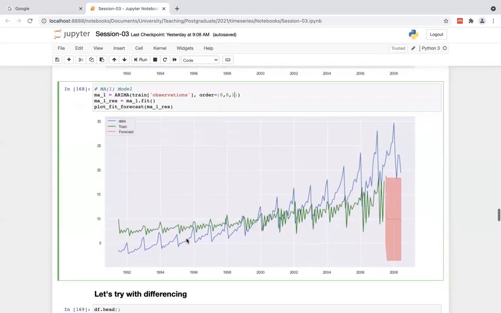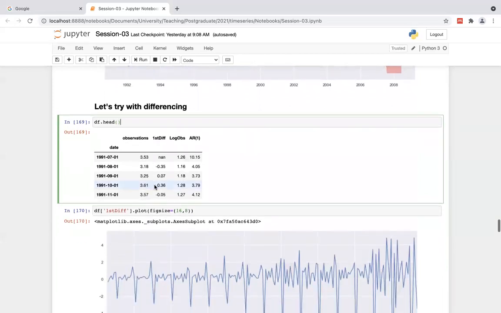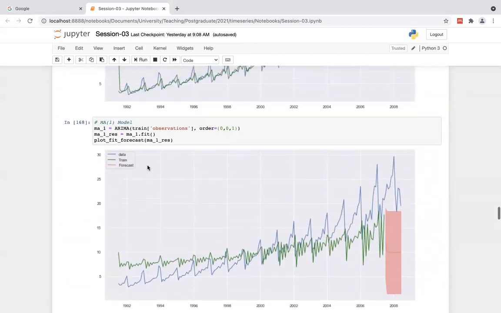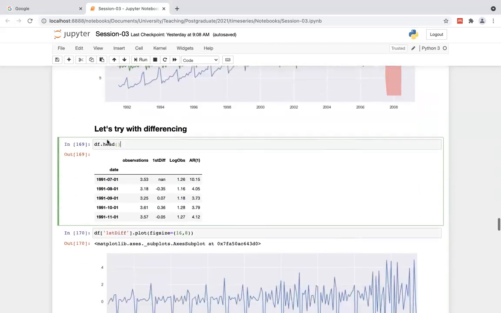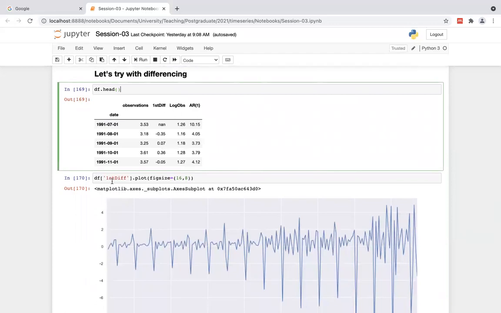Right now, let's go with differencing, the I component, the D, right? Okay, right now we have this data set, first difference in log observation and AR1, because we go with the AR1. I added it to that data frame to get somewhat of an understanding here. Then I just plot what the first differencing is.